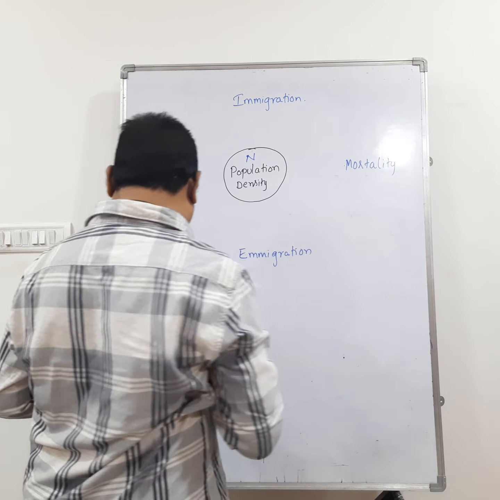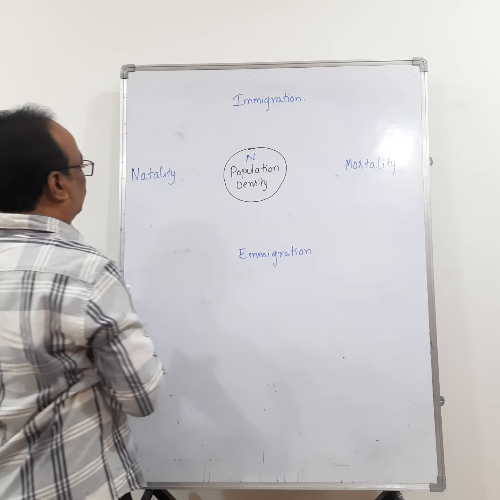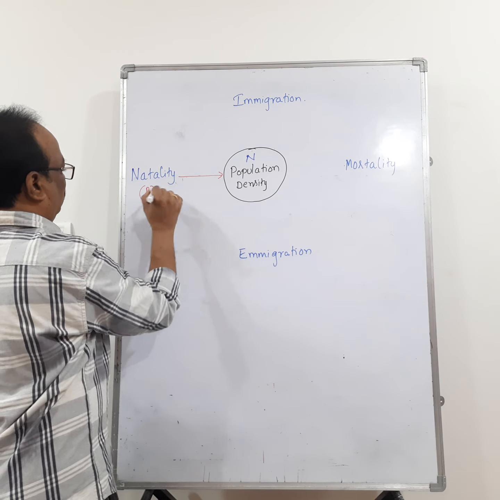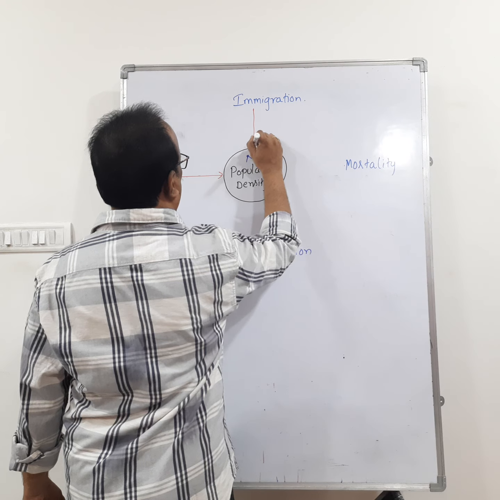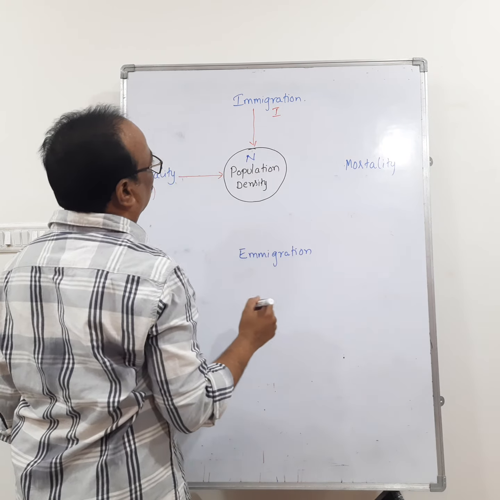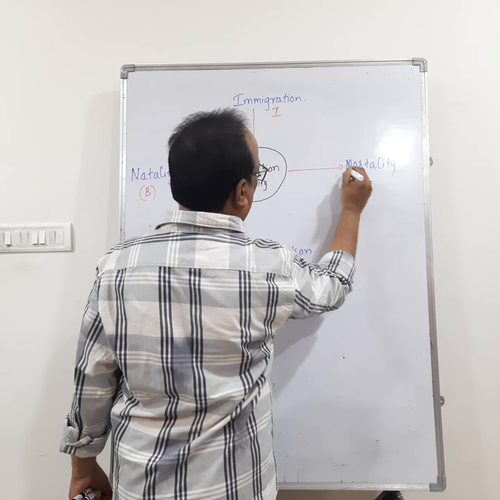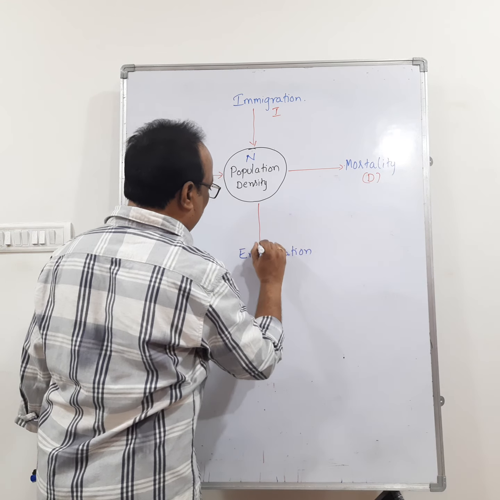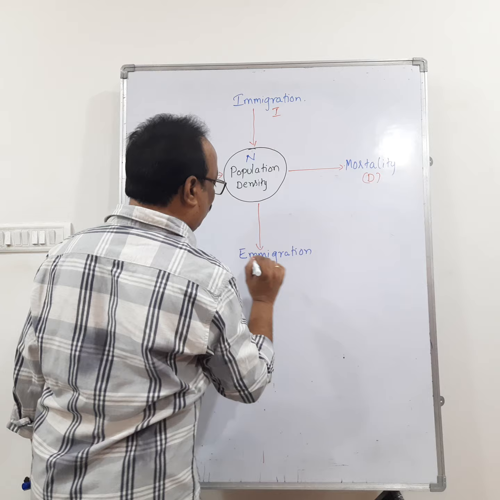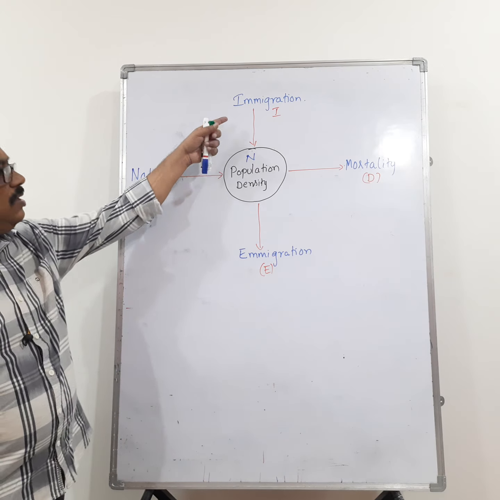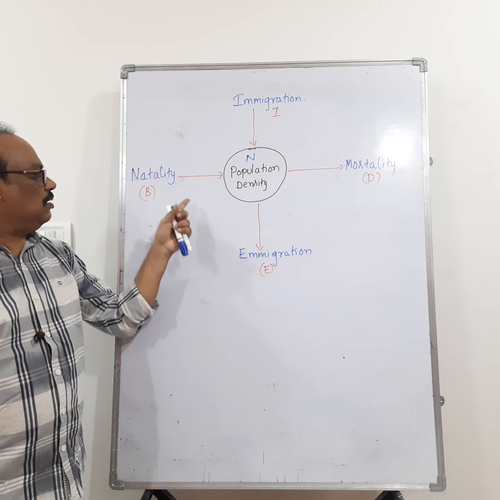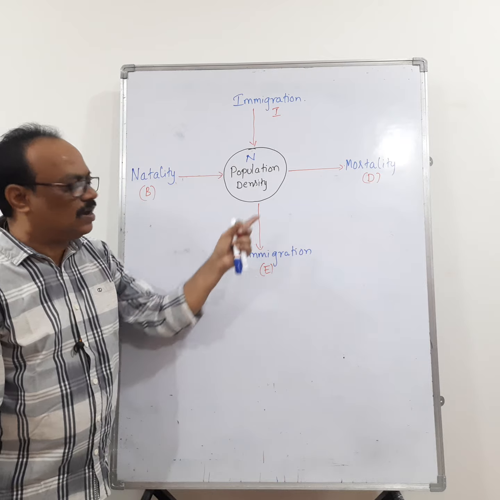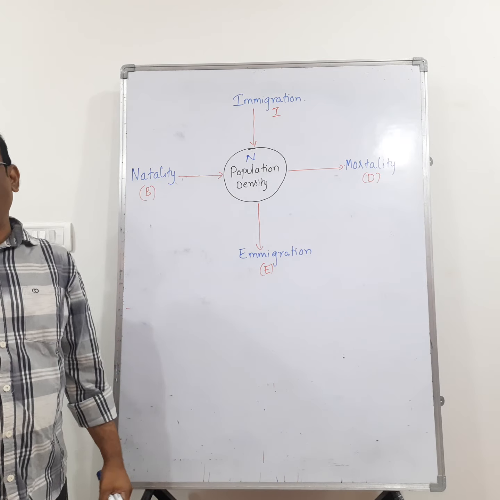What are the factors influencing the size of population? Natality, the birth rate, increases the size of population. Immigration, designated as I, increases the size of population. Mortality, designated as D, decreases the size of population. And emigration also decreases the size of population. So natality and immigration increase the size of population, whereas mortality and emigration decrease it.